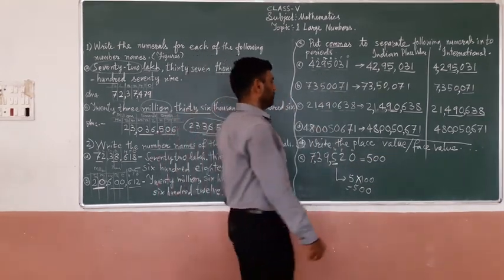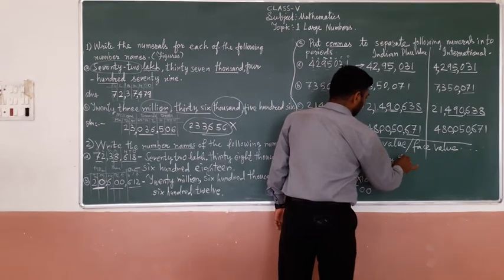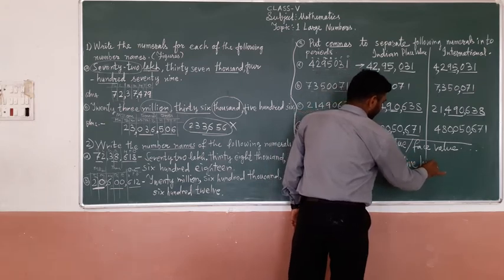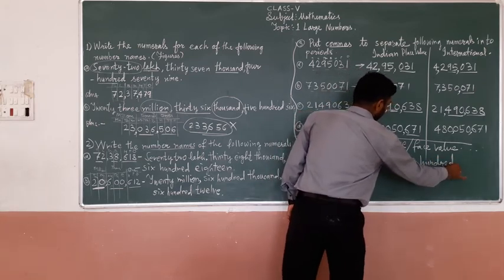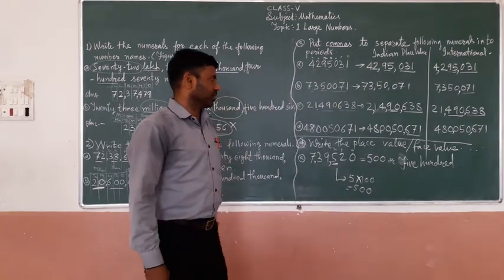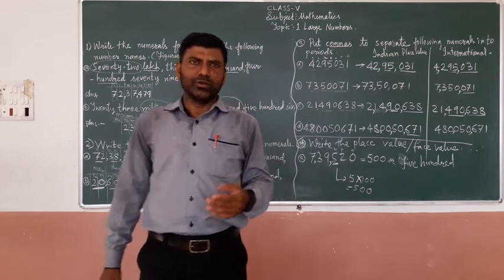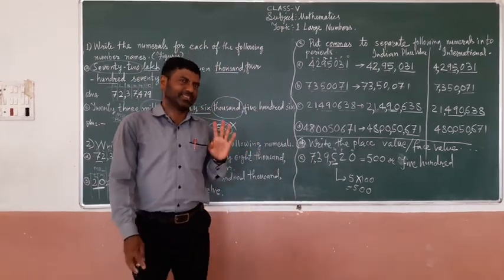Understand? Or you can write 5 in words also. Understand? What is the face value? In the last video I told you face value does not change.